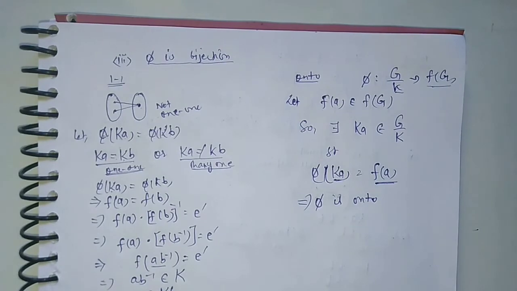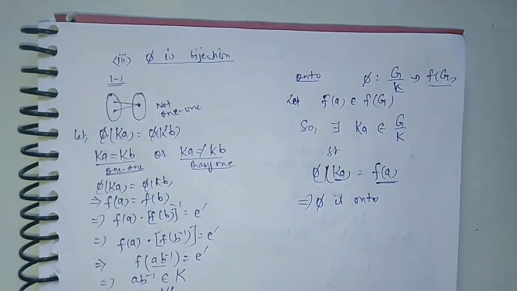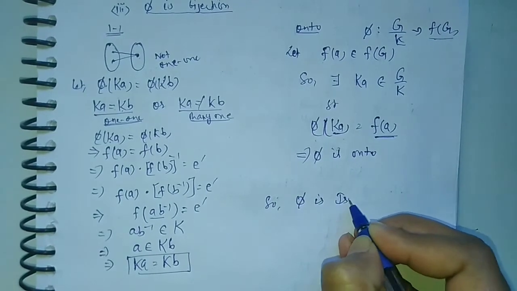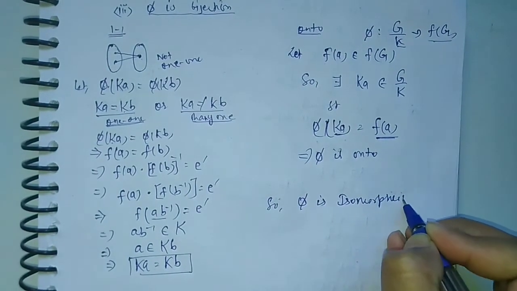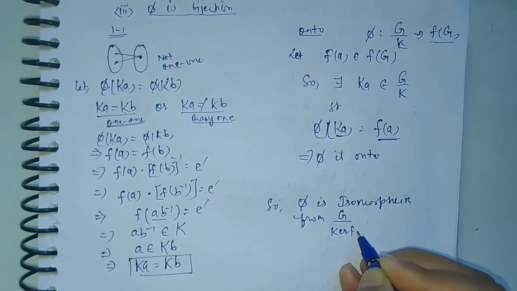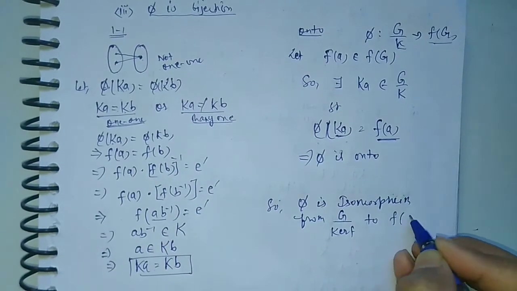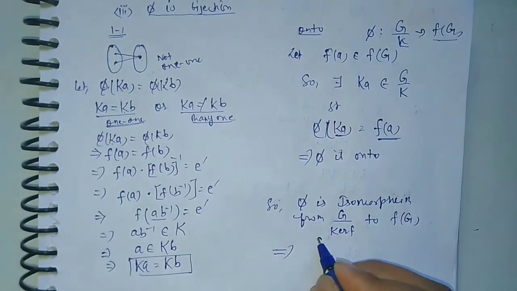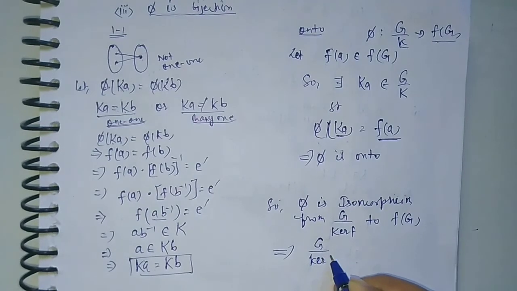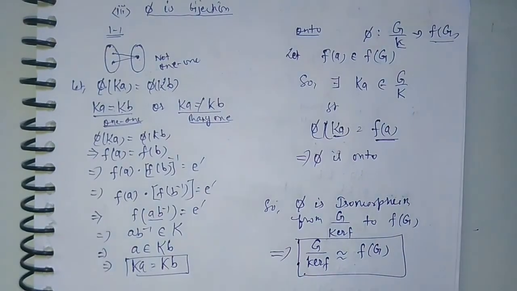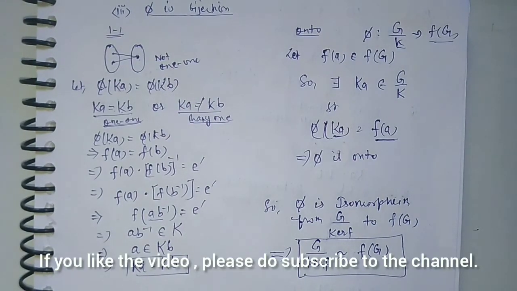So we have proved that phi is well defined, phi is a homomorphism, and phi is also a bijection. So we can imply that phi is an isomorphism from G upon K, that is G upon kernel of f, to the group f(G). So these two groups are isomorphic: G upon kernel of f is isomorphic to f of G. So in this way we have proved our theorem. So that's it for today. Thank you.